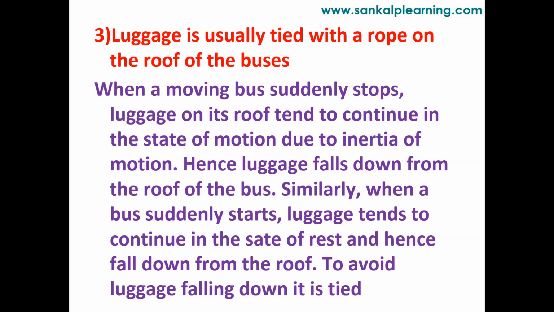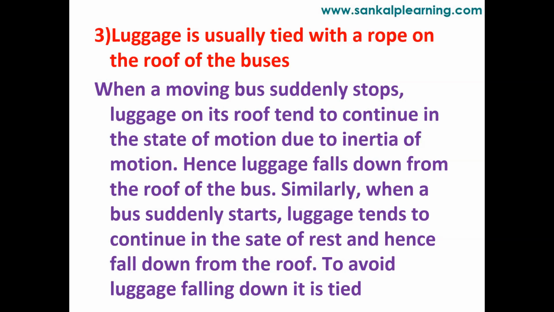To avoid luggage falling down, it is tied. See here, right? When the bus suddenly stops, the luggage on the roof tends to continue the state of motion. That is because of inertia of motion, so the luggage will fall down. Similarly, when a bus suddenly starts, the luggage tends to continue in the state of rest. Therefore, it will fall down from the roof.